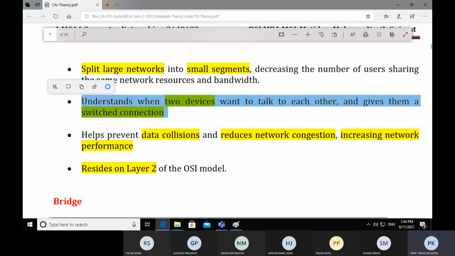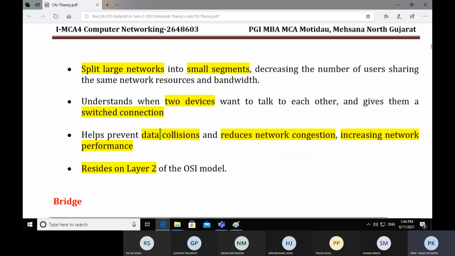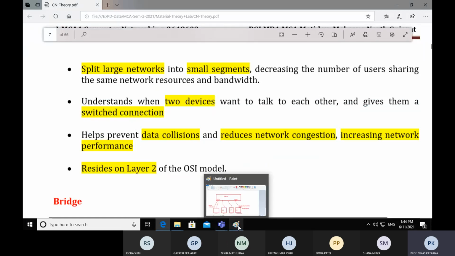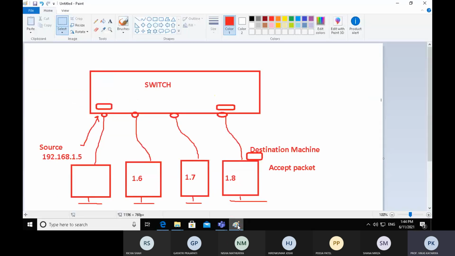It helps prevent data collisions. As I told you, it transfers the data packet to the proper destination machine. So there is no traffic in the network, and if there is no traffic, no collision occurs.